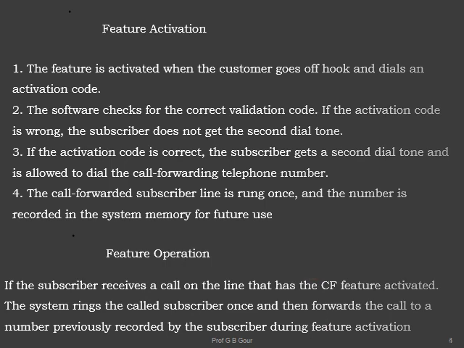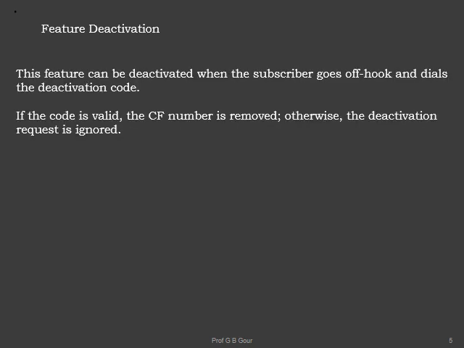Okay, now let us see the deactivation. This feature can be deactivated when the subscriber goes off hook once again and dials the deactivation code. If the code is valid, the call forwarding number is removed from the database kept in the NCP at level 2 control, otherwise the deactivation request is ignored.